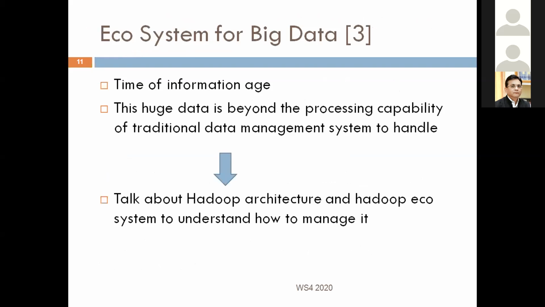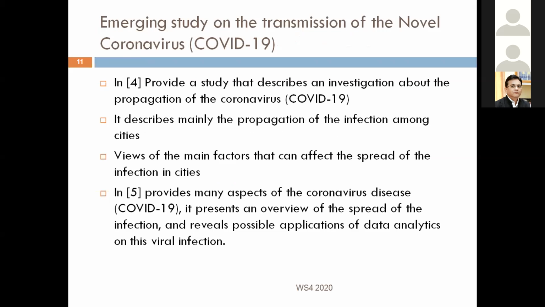In this time of information age, huge data is beyond the processing capability of traditional data management systems to handle and process the data in a specific duration. Authors talk about Hadoop architecture and Hadoop ecosystem to understand how to manage it.